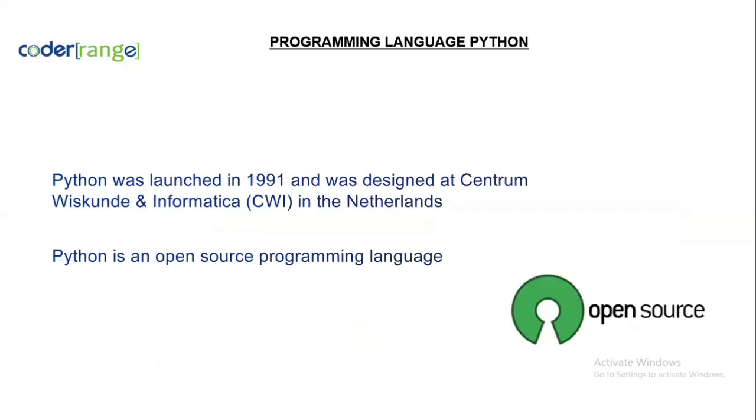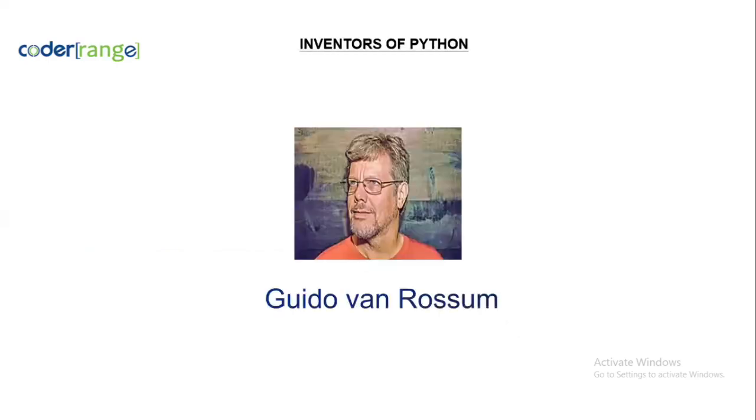When was Python invented? Python was invented in 1991 and was designed at Centrum Wiskunde & Informatica in the Netherlands. Python is an open source programming language, which you should know. What is open source? It's free to use, and anybody can access the code also.